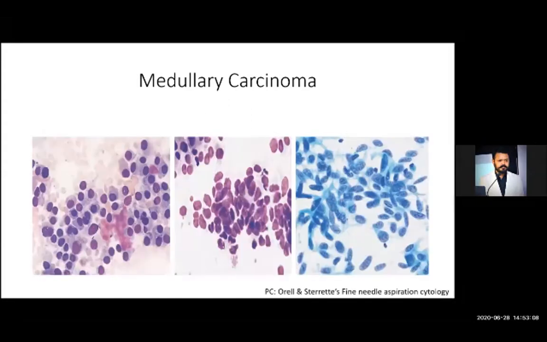Okay, so these all are the photomicrographs of various morphological types of medullary carcinoma. Here we can see the cells with plasmacytoid morphology. Plasmacytoid means the cell which looks like plasma cell.